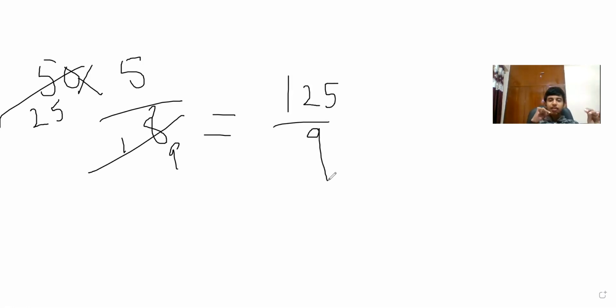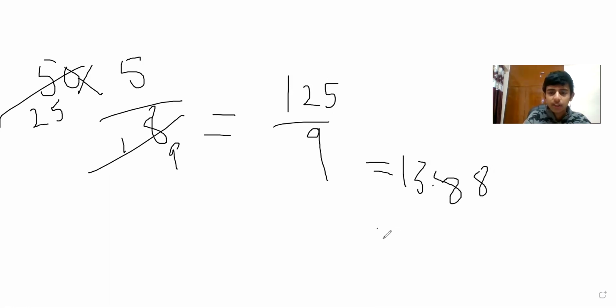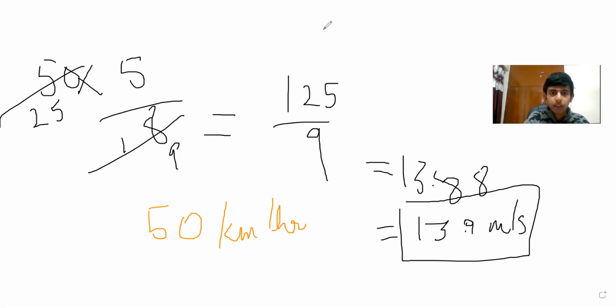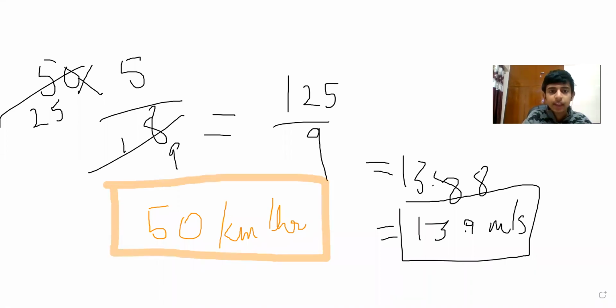Now can't you solve 125 by 9? It is so simple. You're going to get 13 point, I think 8, you can say 8 bar. So that is equal to 13.9 in meters per second. 13.9 meter per second you have got as your speed in meter per second, and 50 kilometer per hour is speed in kilometer per hour. So just keep this in mind.